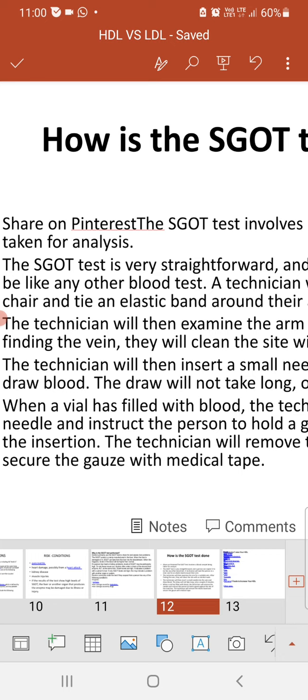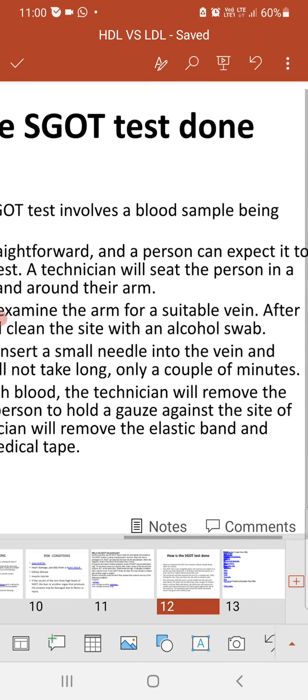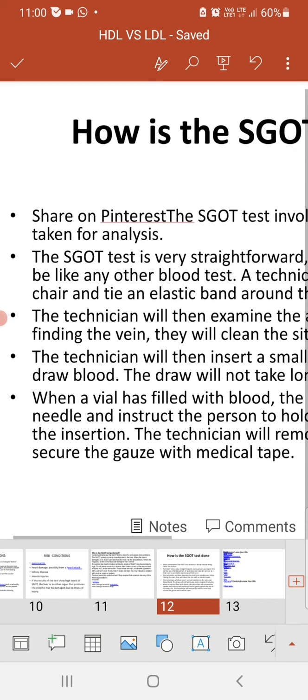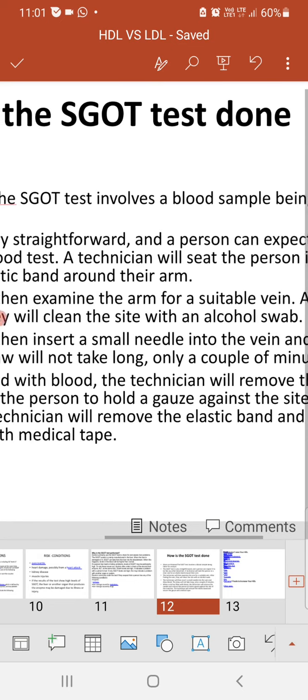and then the thumb will be, that means the palm will be closed, and that will increase the tension and the pressure in the blood vessels from where the technician is drawing the blood sample. So the technician will then insert a small needle into the vein, and then the blood is drawn as usual. That is the method that is applied to draw the blood in other blood tests.